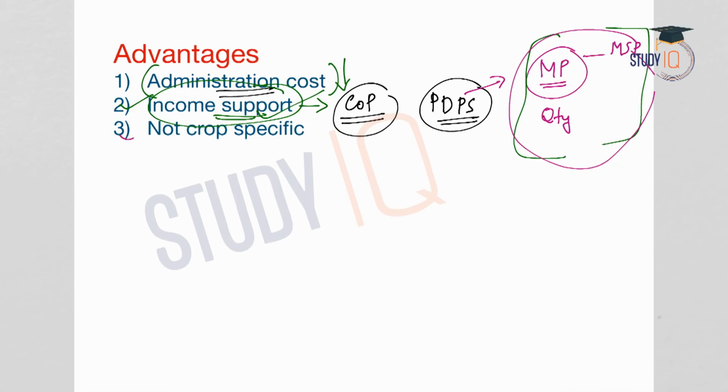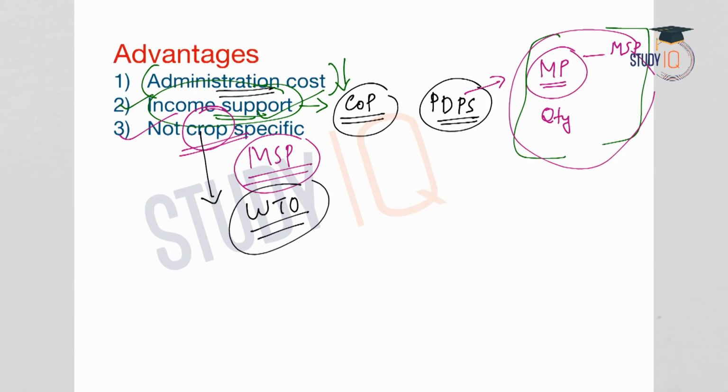Now the third advantage is that it is not a crop specific scheme. So MSP, we have seen, is crop specific. It varies from one crop to another. So here it is not crop specific. Whatever crop is cultivated by the farmer, the subsidy amount remains the same. And for this reason, it is compatible with the WTO. The subsidy is compatible with the guidelines of the World Trade Organization. So these are the advantages of such a scheme.